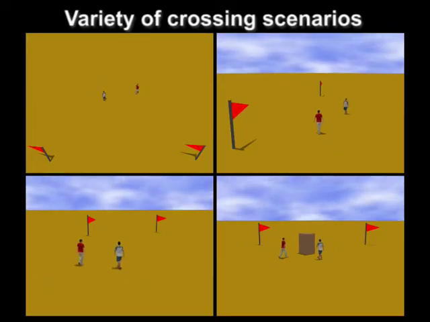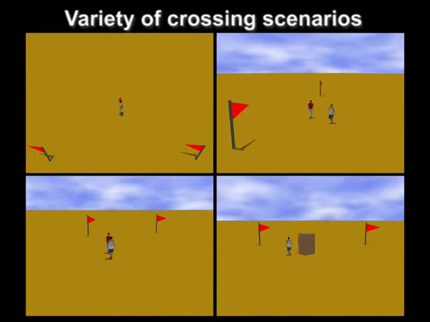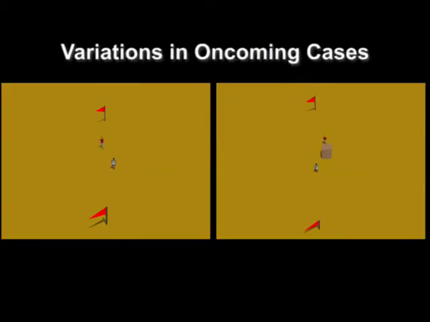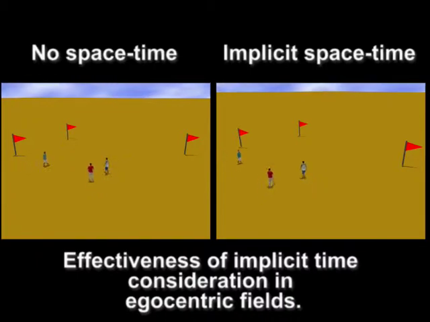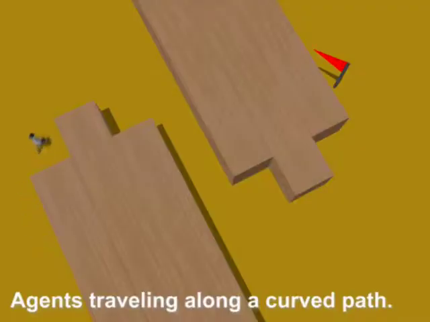Our system can successfully handle a variety of scenarios with crossing threats. Oncoming threats are also successfully handled by our system. Implicit spacetime planning allows agents to predict potential threats in the future and plan their paths around it. The following simulation demonstrates the ability of agents to travel along a curved path to the goal.